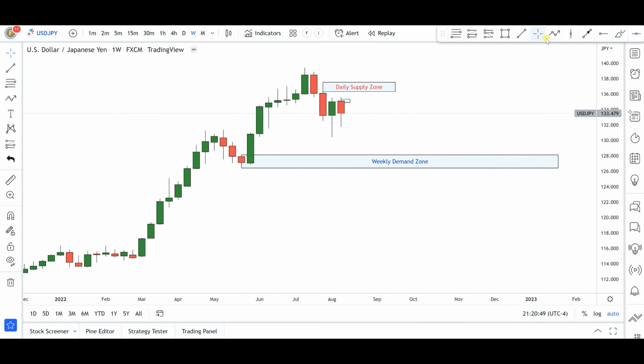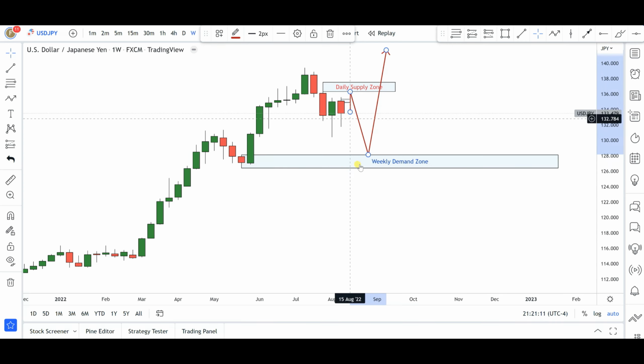In my own opinion, I believe that the markets might maybe give us a push to the upside, and then maybe finally give us a quick push to the downside towards this weekly demand zone area that we have sitting right around 128.00, before we get this significant bullish move that we are anticipating in this particular currency pair.